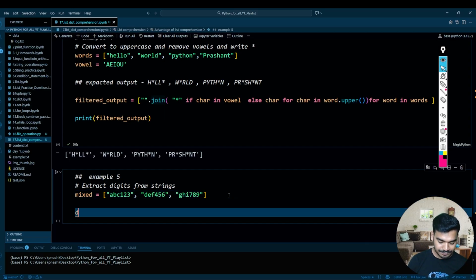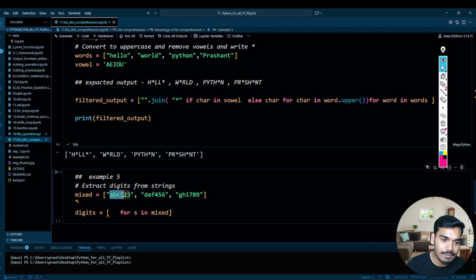So let's say digits equals, over here, for S in mixed. It will give you each and every element. First it will assign ABC123 all together into that. Then I want to split that first.